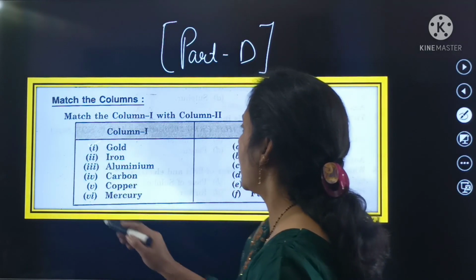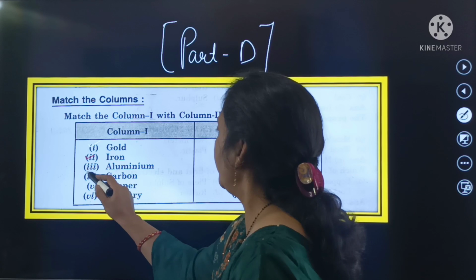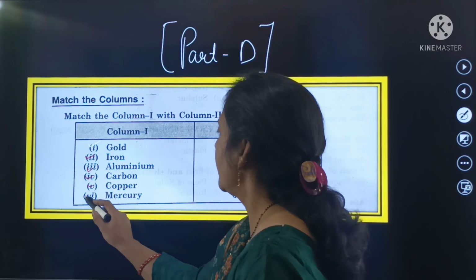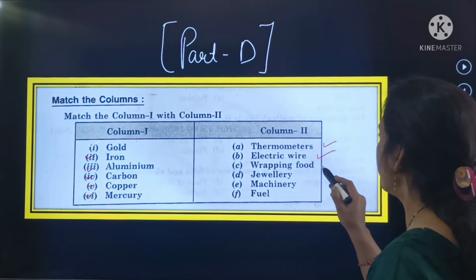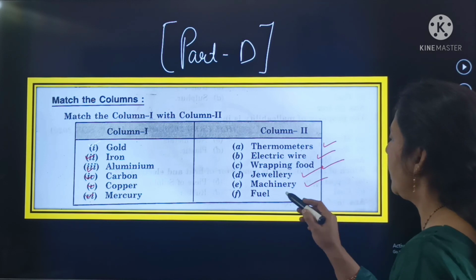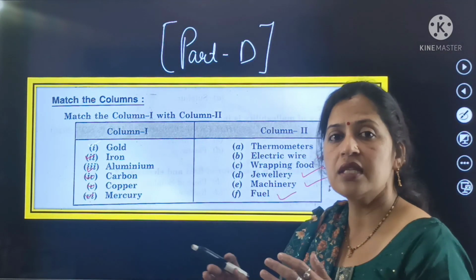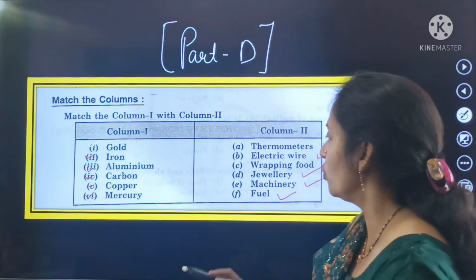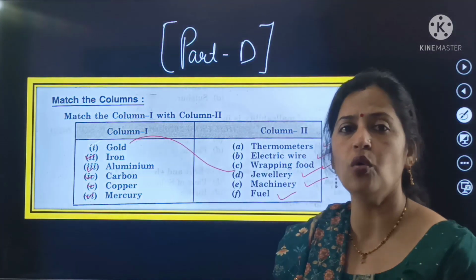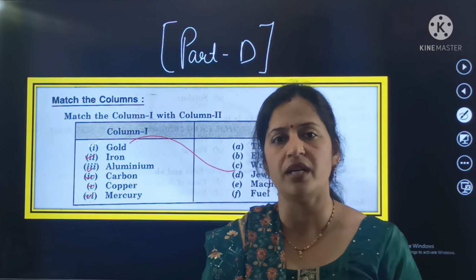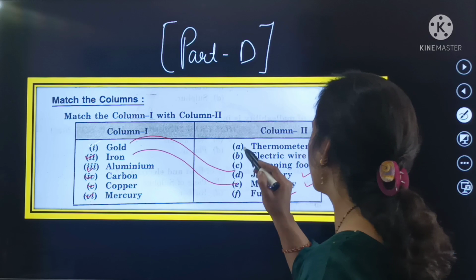In column 1, the options are gold, iron, aluminium, carbon, copper, and mercury. In column B: thermometers, electric wires, wrapping food, jewelry, machinery and fuel. Now the question is matching column 1 with column 2. Gold, what is gold used for, beta? What is always made from gold? Jewelry. Gold is always used for making ornaments. Ornaments are made, it is used for jewelry. Iron, in what way do we always use iron, beta?